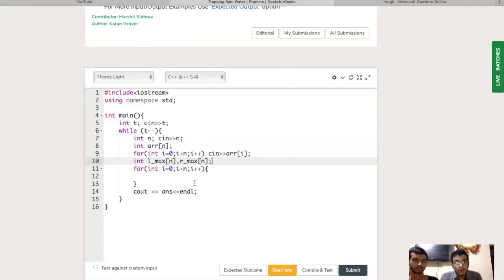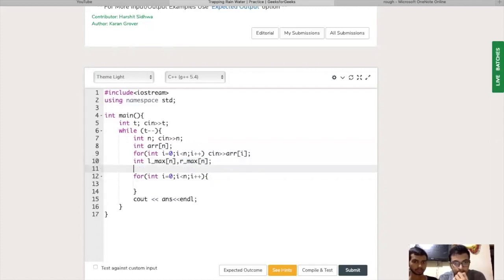How is it similar to the leaders in an array problem? In that problem we had only rmax, calculating the maximum from the right side. But in this problem we have both lmax and rmax. So we initialize these arrays as we do in the leaders in an array problem.